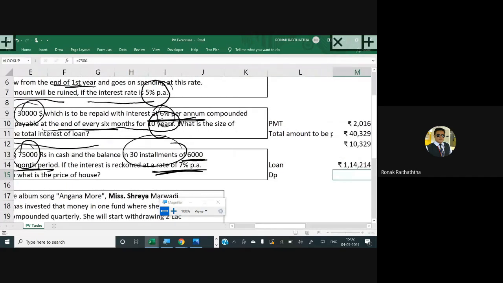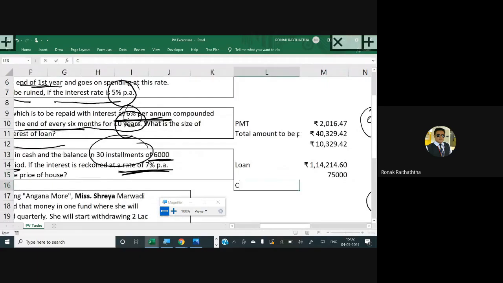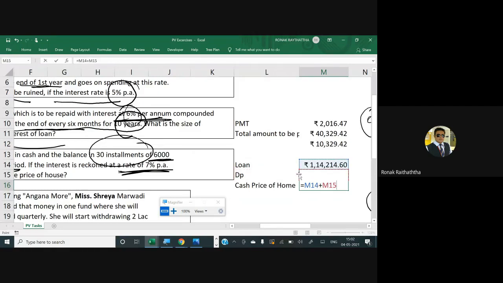So the total of this is the cash price of the home, sorry, not loan. Equal to 114 plus the next cell. So 189,214 is the price of the house right now.